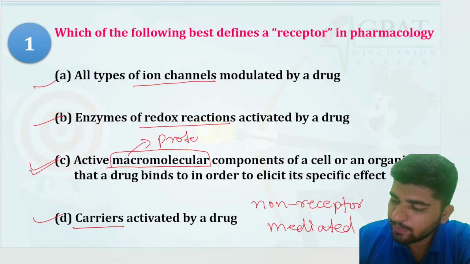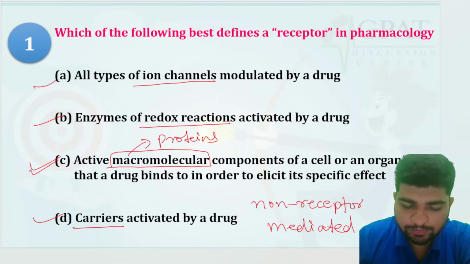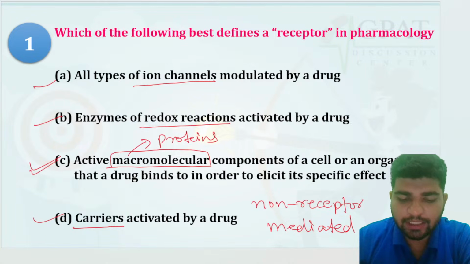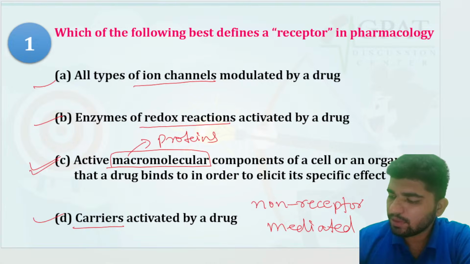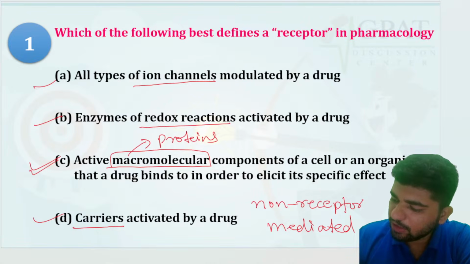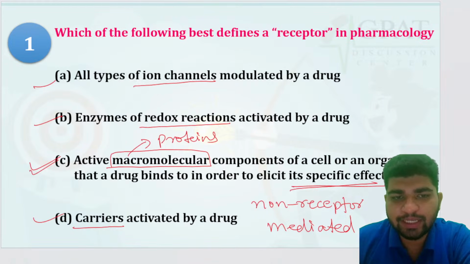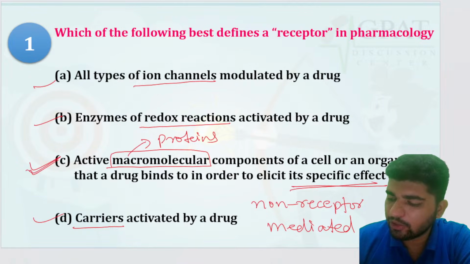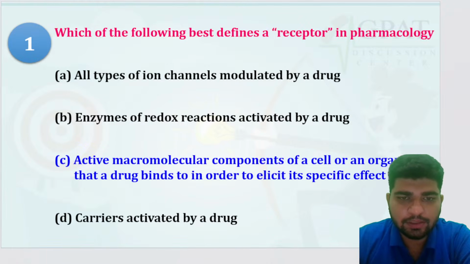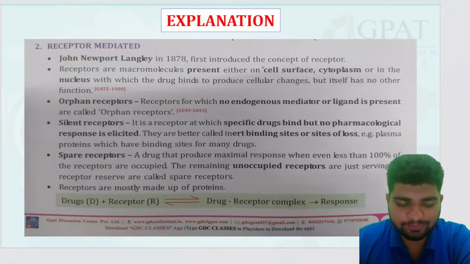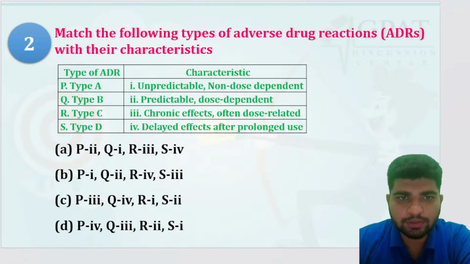That's why they are macromolecules, components of a cell or an organism that the drug binds in order to elicit its specific effect. Macromolecules are proteins, that's why C will be the right option. Next, the second one.